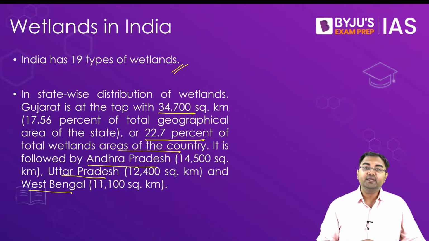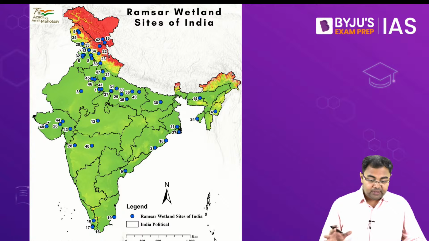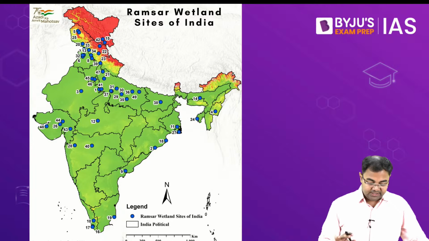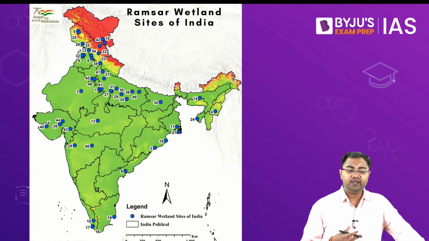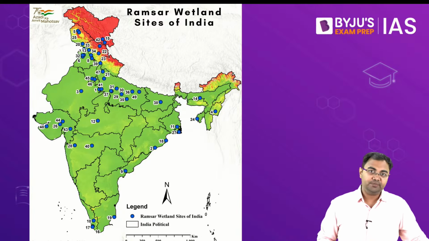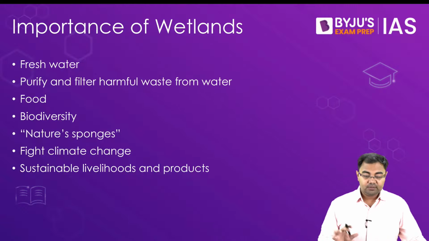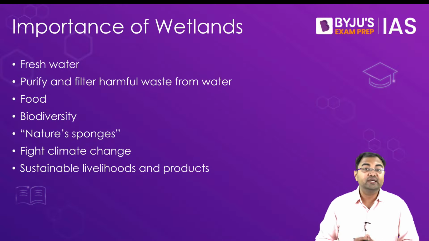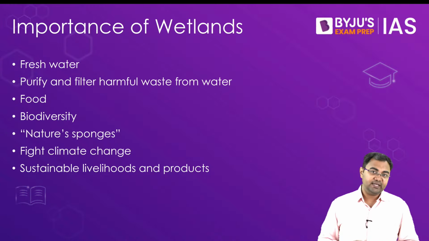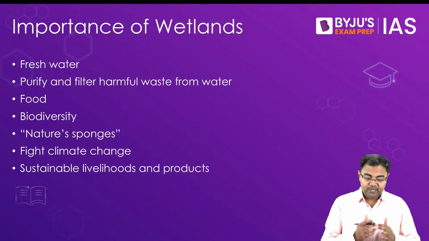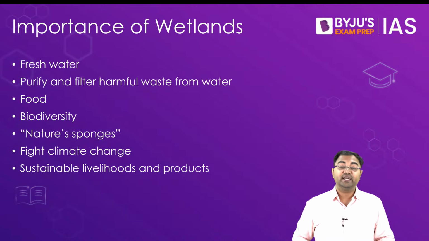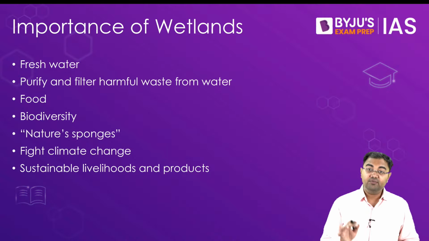Now, finally, towards the end of the session, let's look at the Ramsar sites. These are the areas which have been designated. At present, as I told you, in total we have 49 Ramsar sites, and this is their distribution. Now, if you look at the importance of wetlands and why we want to increase the number of Ramsar sites from 49 to 76, we need to understand why Ramsar sites are very, very important for us.